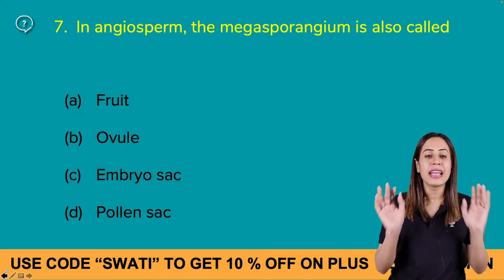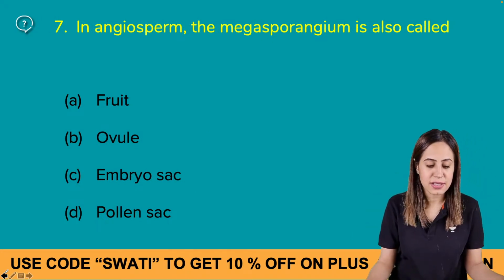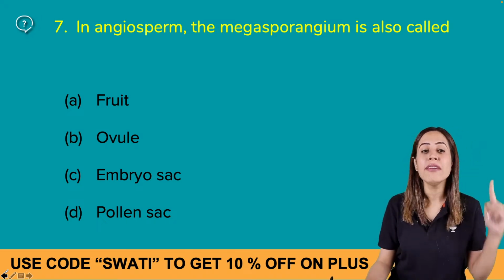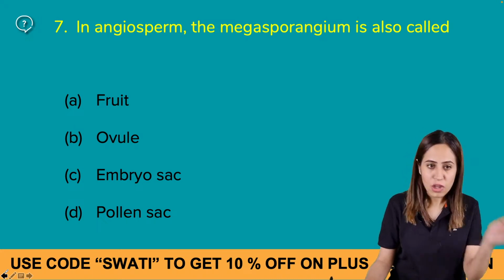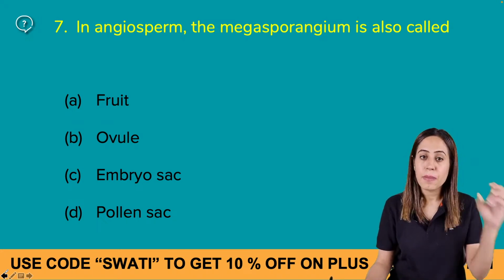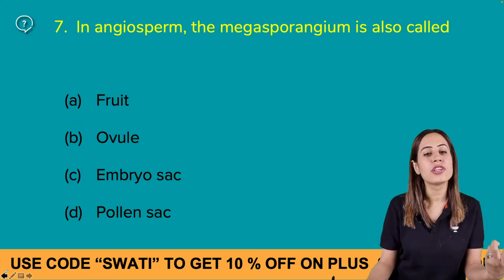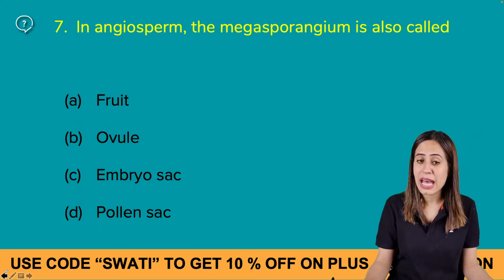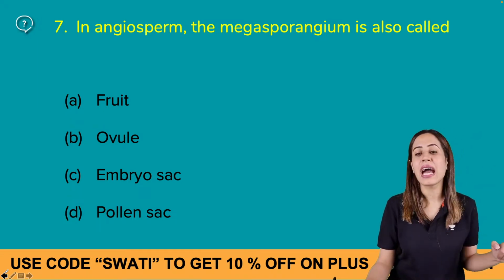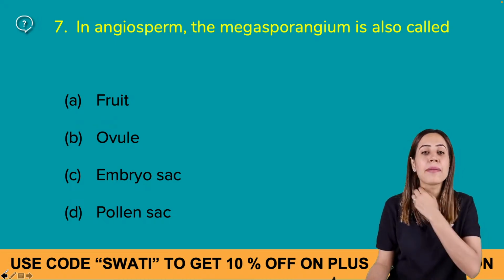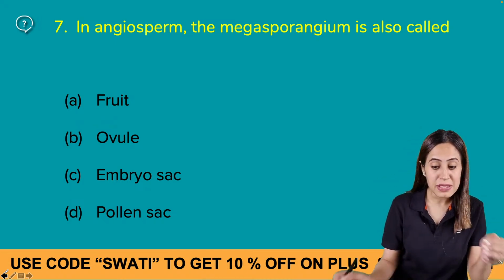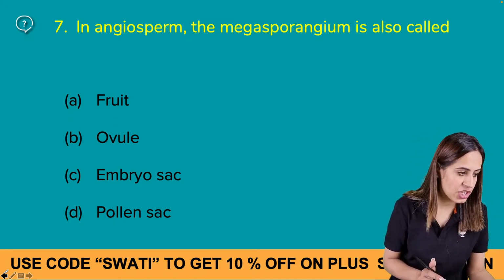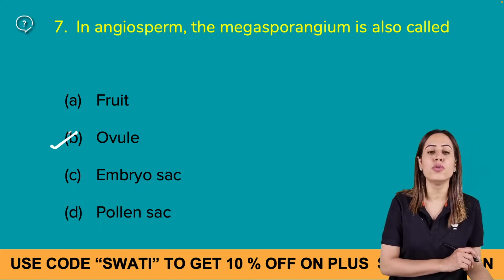Next, in angiosperms, the megasporangium is equivalent to, yes, I want to see the answers. Fruit, ovule. Fruit is equivalent to what? The ovary is developing into the fruit, right? The megasporangium is equivalent to what? Yes, it is equivalent to embryo sac? No. Embryo sac is equivalent to female gametophyte, right? So that means the megasporangium is equivalent to, yes, very good Debesh, it is equivalent to ovule.